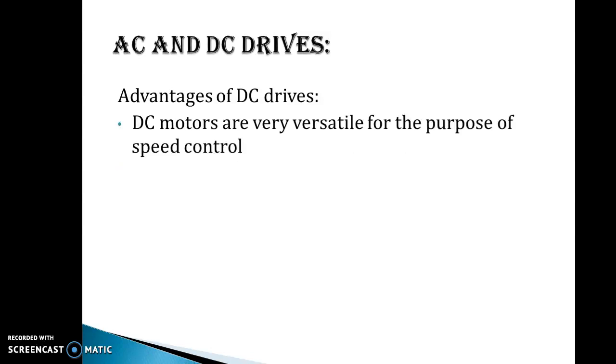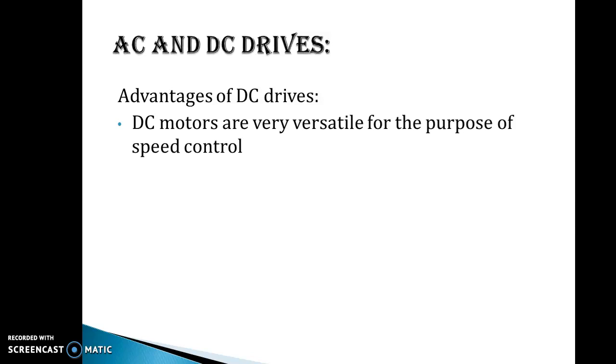So the first and very important point: DC motors are very versatile for the purpose of speed control. That is the main feature of the DC motor that makes the DC drive very popular. You have gone through the various methods of speed control of a DC motor: armature voltage control, flux control, armature resistance control.